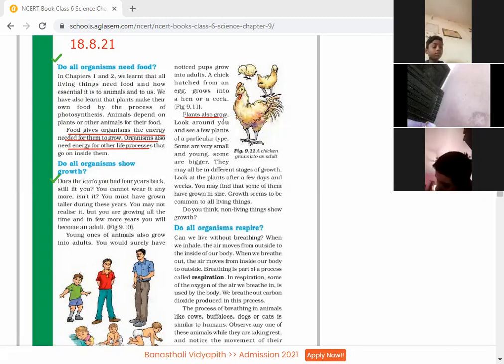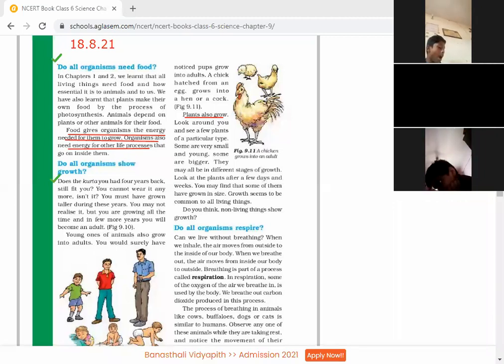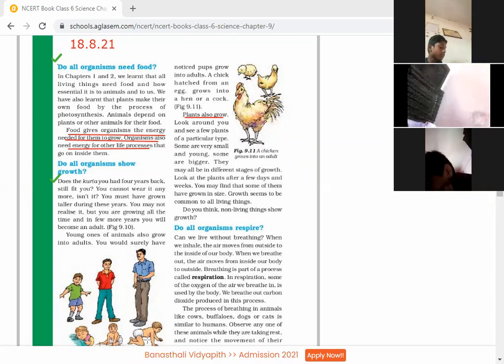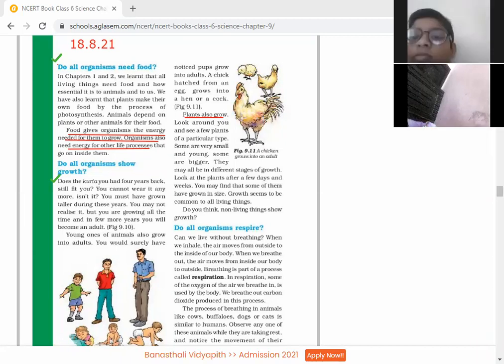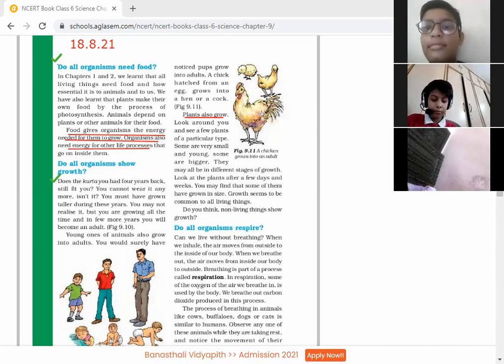Children, kindly underline: plants also grow. So here, first of all, about human beings, you can see in this figure a baby is there, then slowly he tries to move. So this picture is showing the growth of a human being. Even figure 9.11 is showing the growth of a hen, how a chick is hatched from the egg and grows into a hen or a cock.